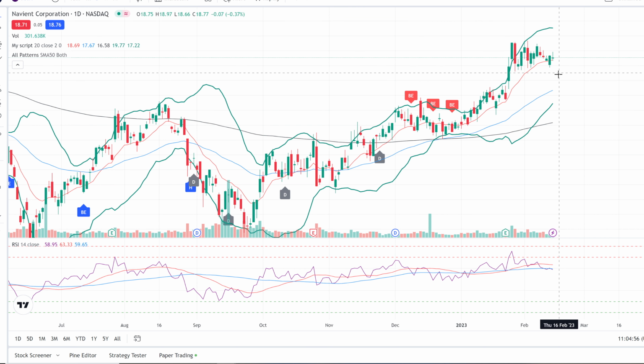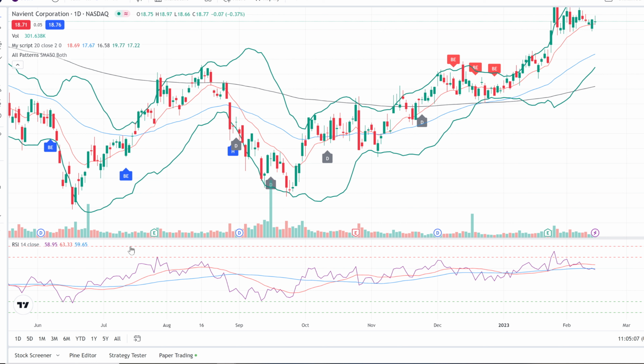So we appear to be in a bullish environment, which is confirmed by the relative strength index down here. This shows momentum. And you can see going all the way back to June, June was the last time that it was oversold, when that relative strength index dropped below 30. And it has bounced above that.